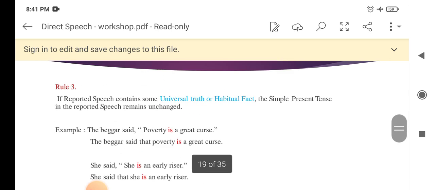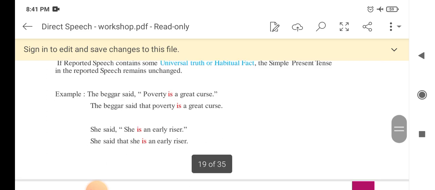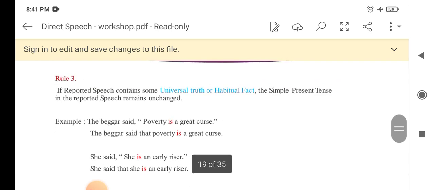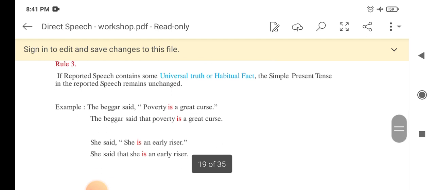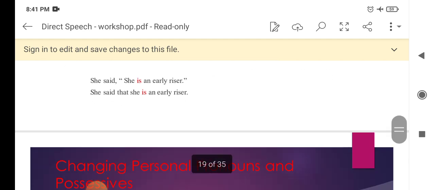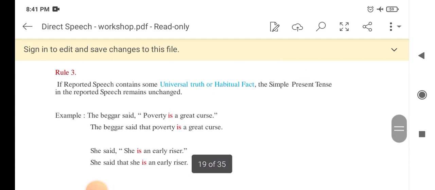So here we haven't changed the simple present tense because it refers to a universal truth, habitual fact, or scientific fact. In the first example we have seen the proverb, and in the second example we have seen the habitual fact.